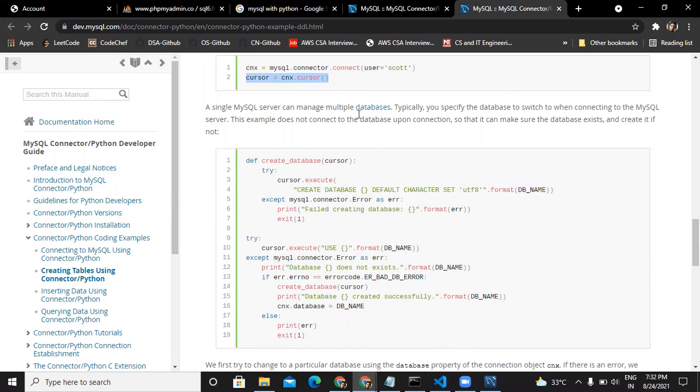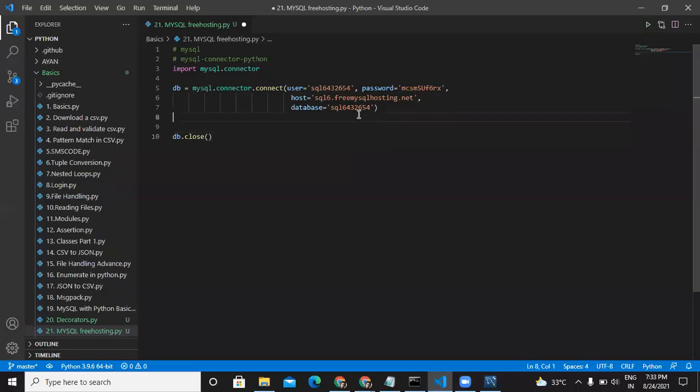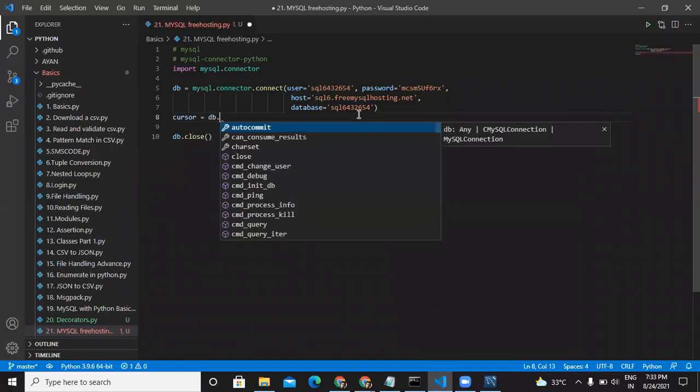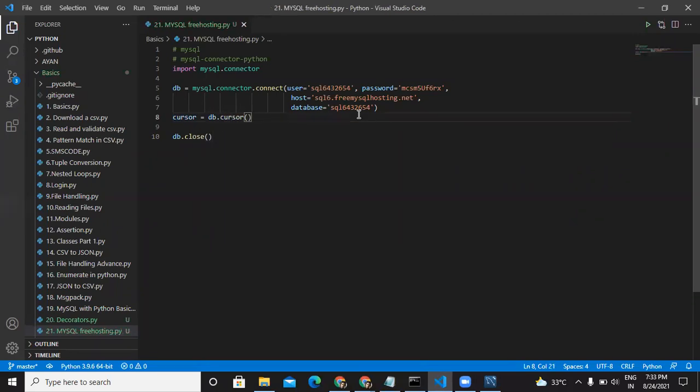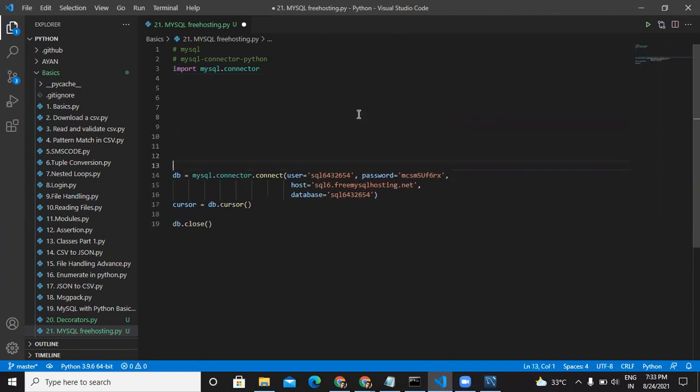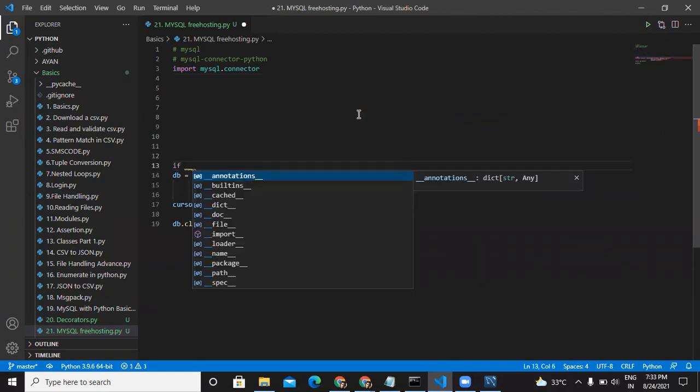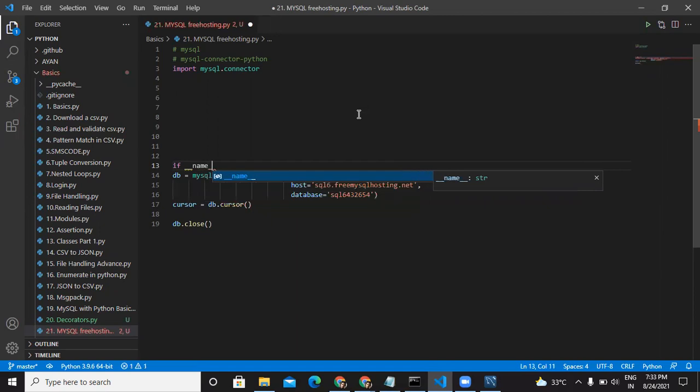So in our case, we will say cursor equal to db.cursor. Like this. So this will create a cursor object. And let's put this inside a function like this: if __name__ == __main__.